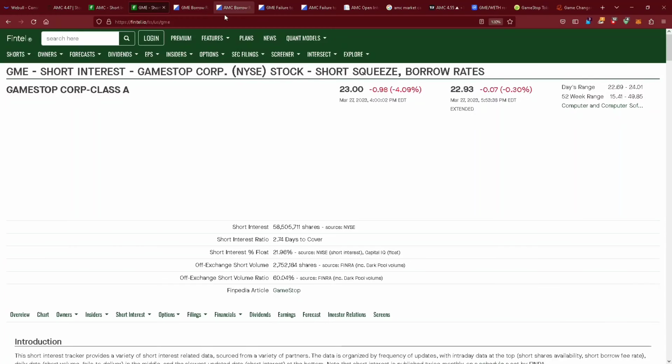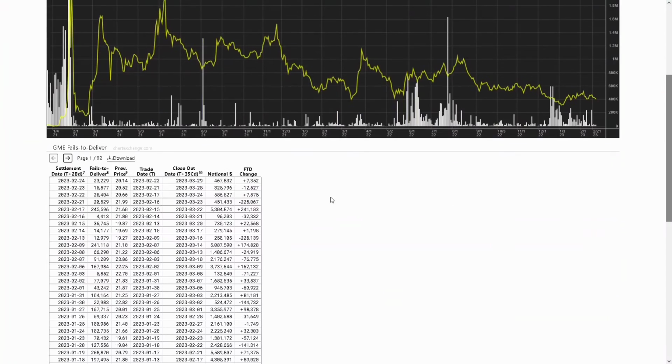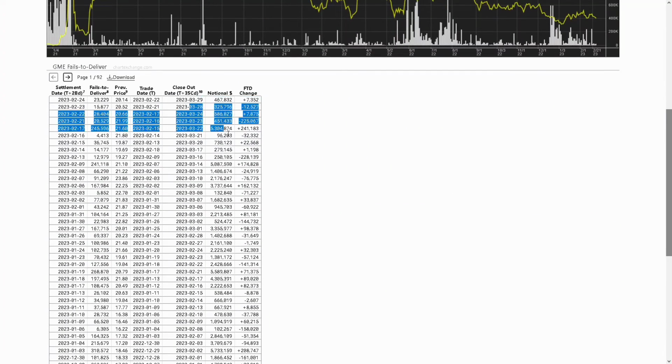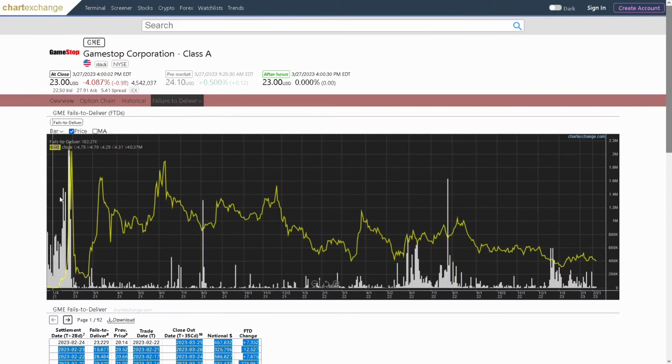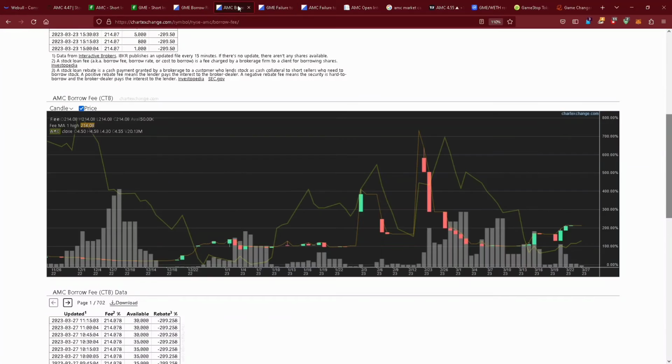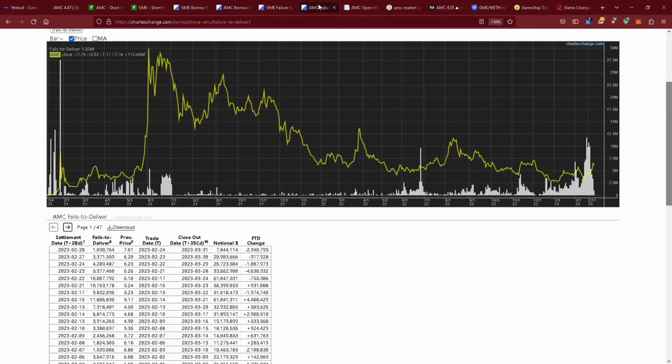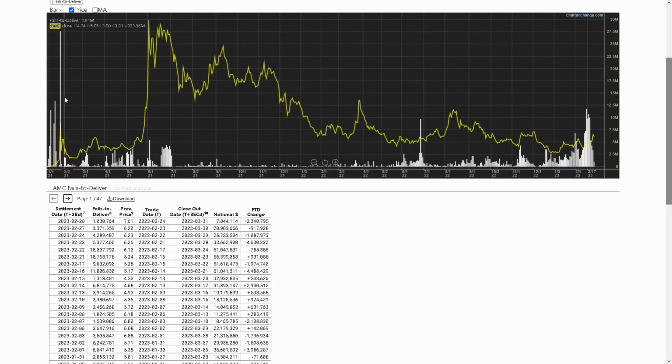And if we look at failure to delivers for GME, we can see that T plus 35 do have failure to delivers due this week. So we could see bullish action because of that. Last time we had a large pile up of failure to delivers, GME and AMC took off. As you guys can see, once AMC had this large pile of failure to delivers back here and this run up here, and then also when they started piling up here, we had this run up here, and now we have over 12 million failure to delivers.